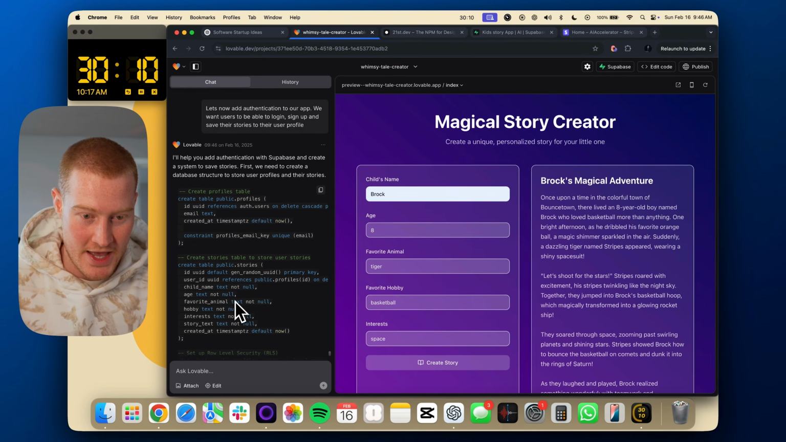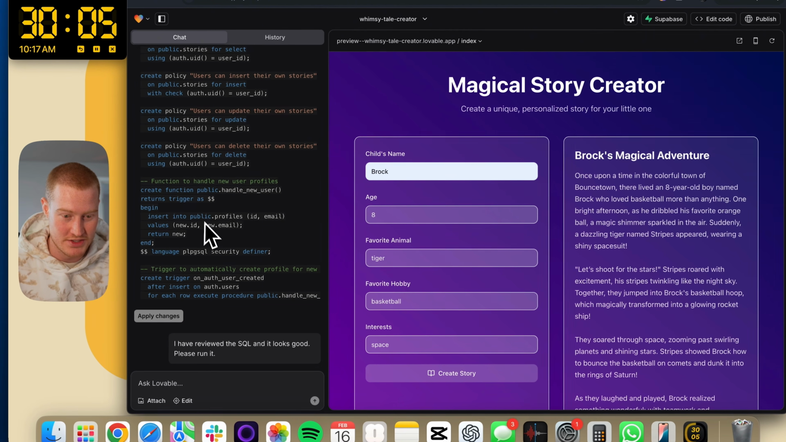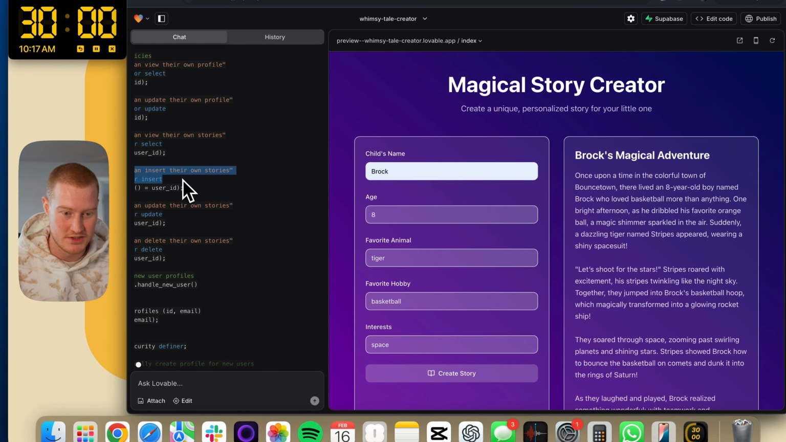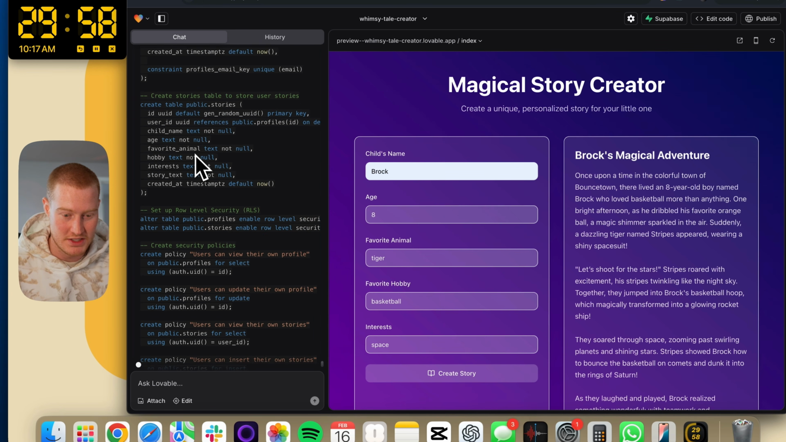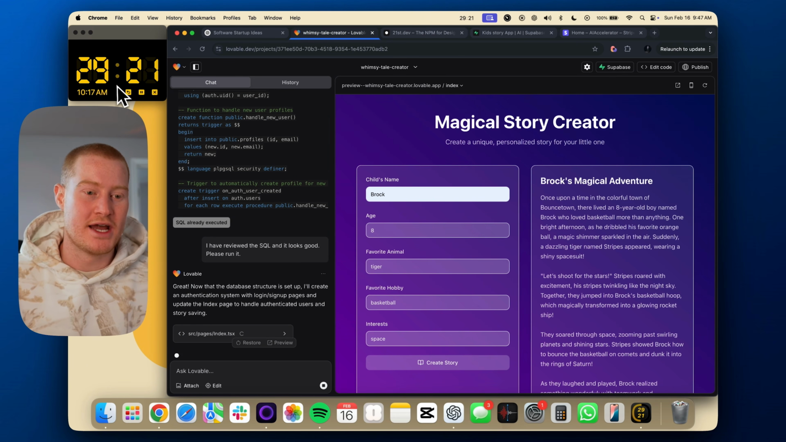All right, so it's writing the SQL code here. Let's just go ahead and apply these changes. So it's basically creating policies so users can update their own stories, users can insert their own stories and whatnot. So it's adding all of these different security measures here for who can do what things with the app. Halfway done. We have 29 minutes left.